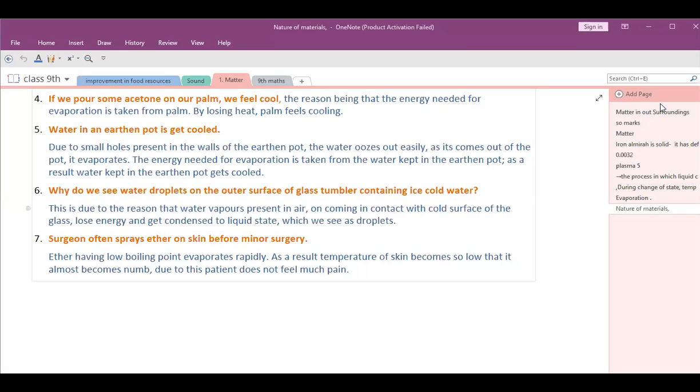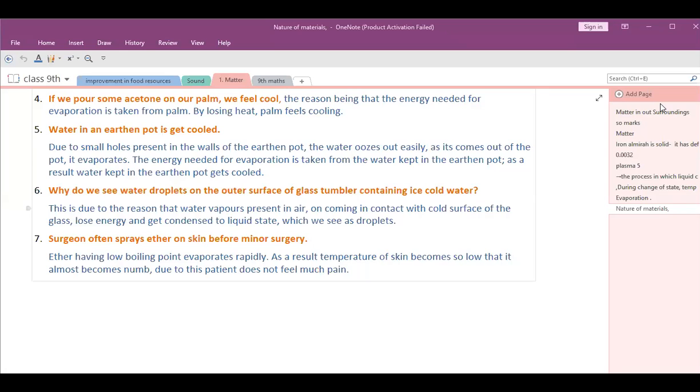Ma'am, I wrote that honey is more viscous than water because the intermolecular attraction as well as the distance between the molecules is higher than that of water. Yeah, that is okay. And because of that, the density also increases. Yes, ma'am.